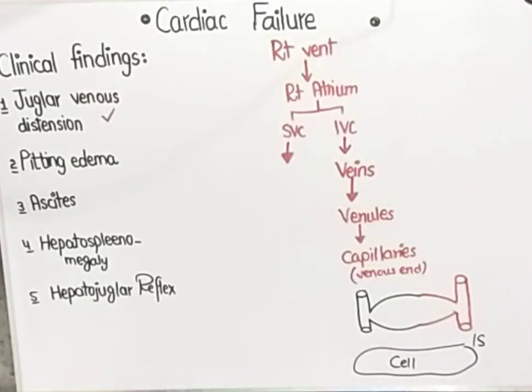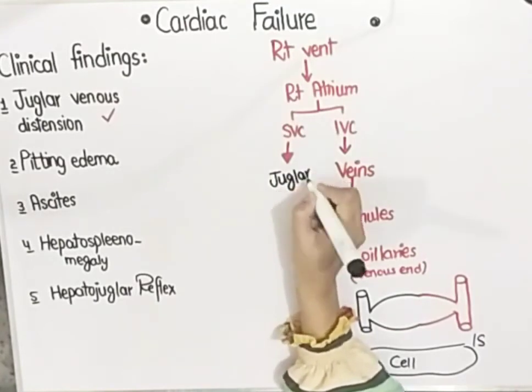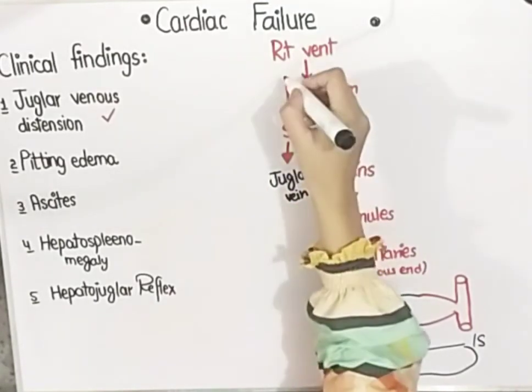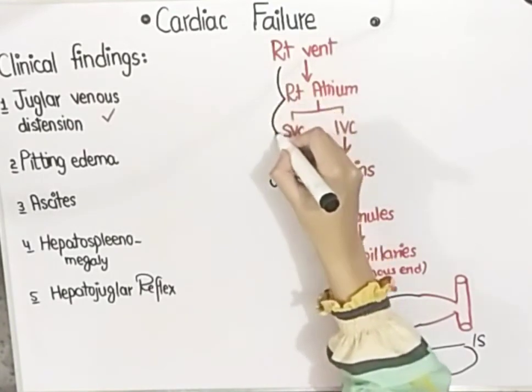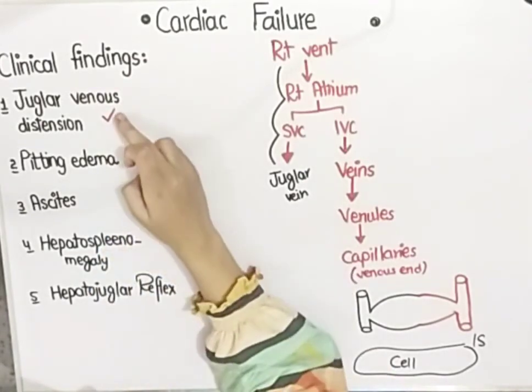As I told you, the superior vena cava does not have any valves, so blood easily backflows from the right atrium into the superior vena cava. And you all know that the superior vena cava is ultimately connected to the jugular vein. So blood backflows from the right ventricle to the right atrium, from the right atrium to the superior vena cava, and to the jugular vein, and you will see a distended jugular vein. So that is the first sign of right-sided heart failure.